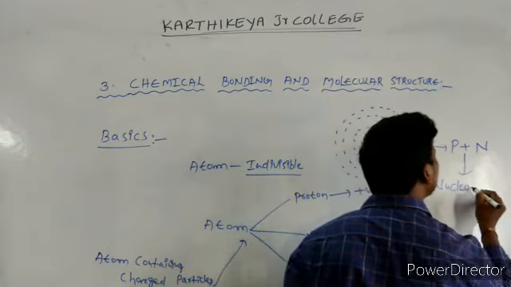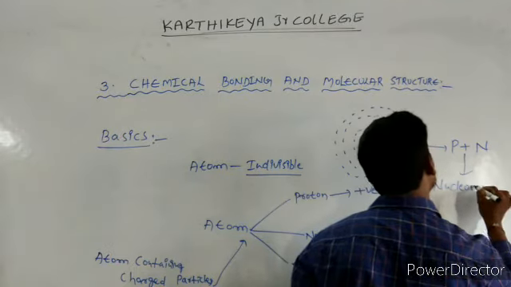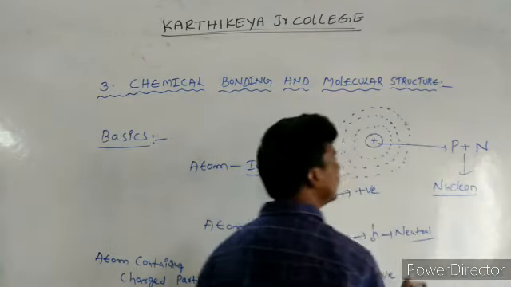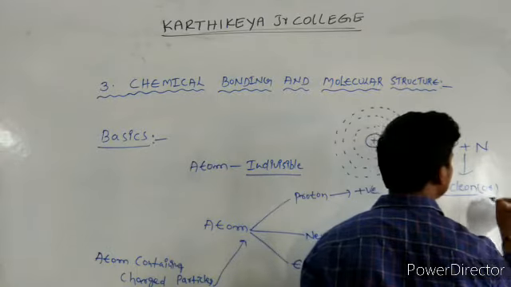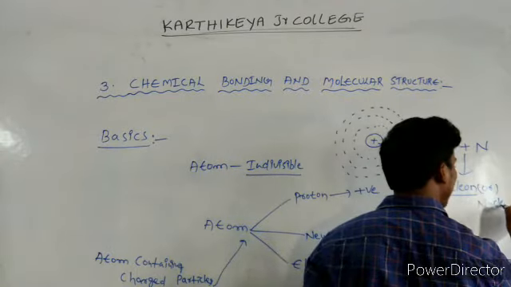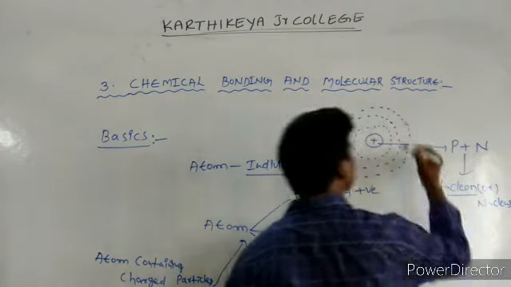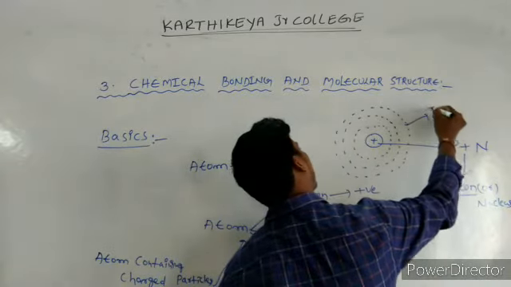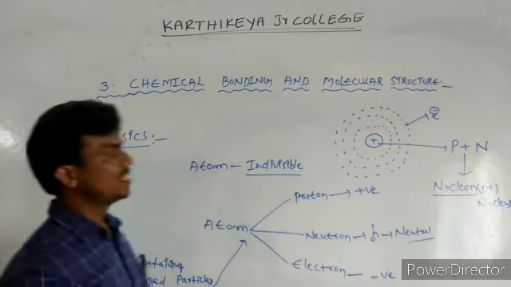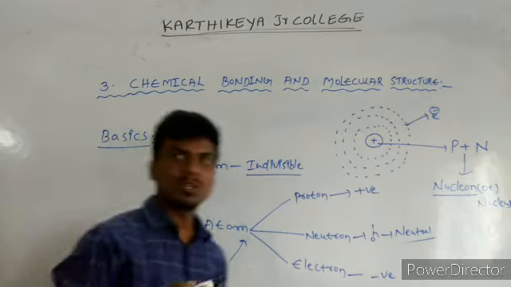This is the center, the nucleus, and the revolving particles are the electrons.